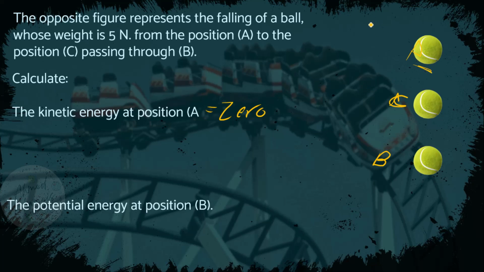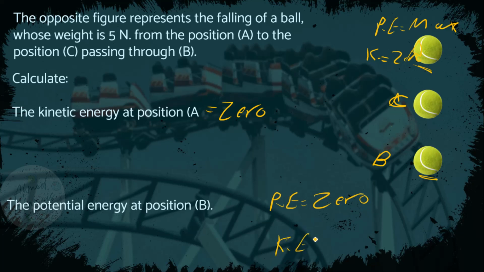So at the top, or at the beginning of the movement, the potential energy is maximum and kinetic energy equals 0. The potential energy at position B, when touching the ground, equals 0 and kinetic energy will be maximum.